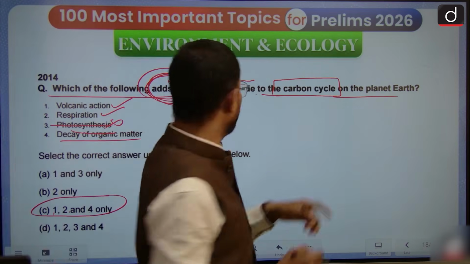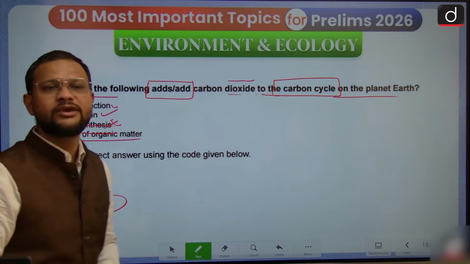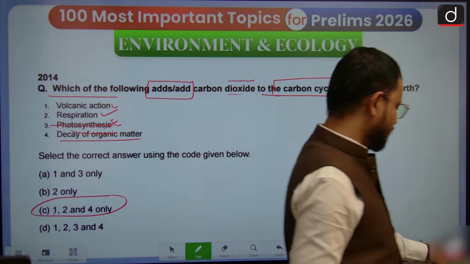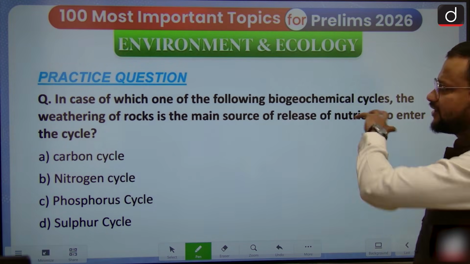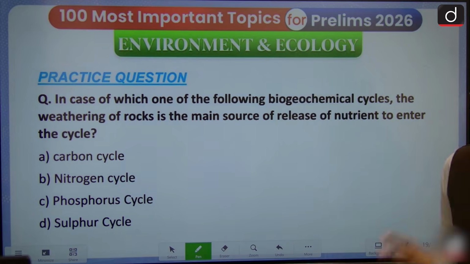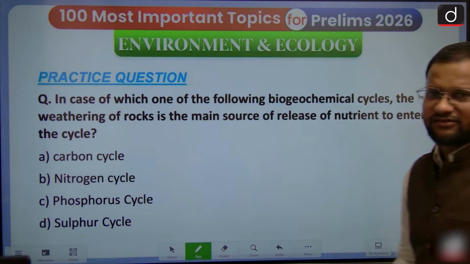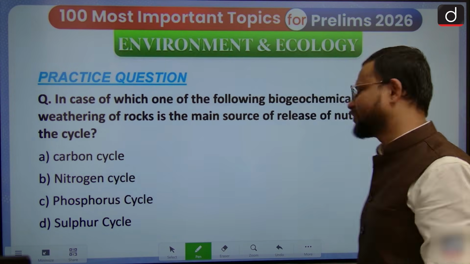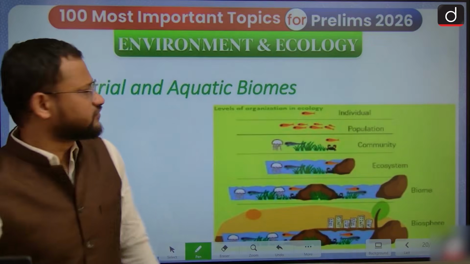So you have to equally focus on these keywords also, guys. Yes, keywords matter a lot. Okay, next practice question. It was basically about the importance of rock in which of the following cycles. Yes, let me know this answer in the comment box, and I'll be discussing this in the next video. Now, biomes, terrestrial and aquatic biomes.